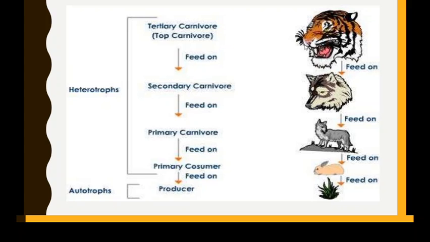See, here I have given one example through this diagram. Here these plants are the producers. Primary consumers feed on the plants. Primary carnivores feed on the plants as well as the primary consumers. Then the fox, if you see, is a secondary carnivore. They only feed on animals, and these animals feed on the primary consumers as well as plants.